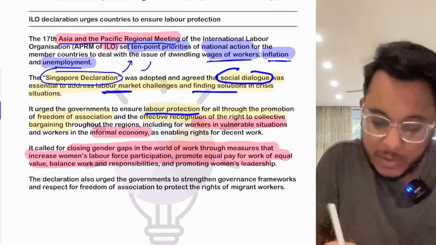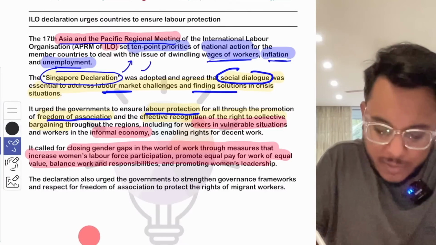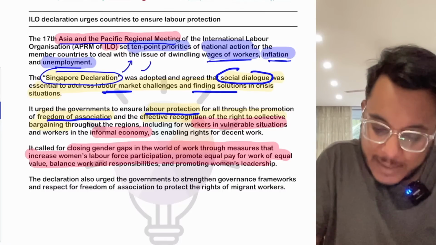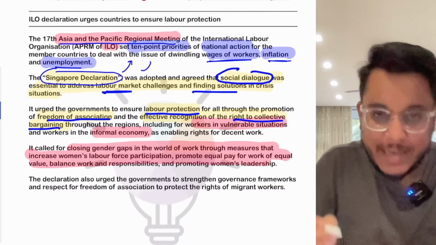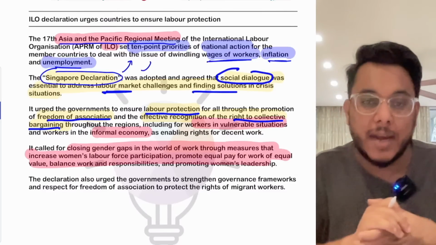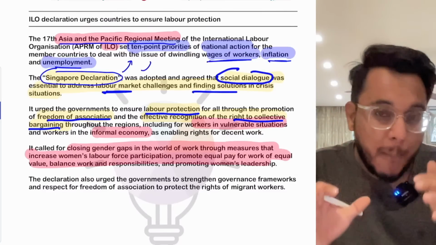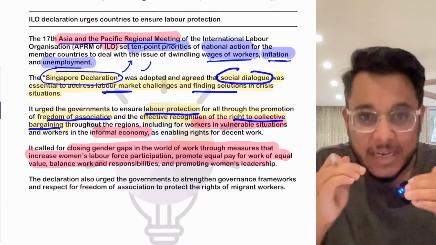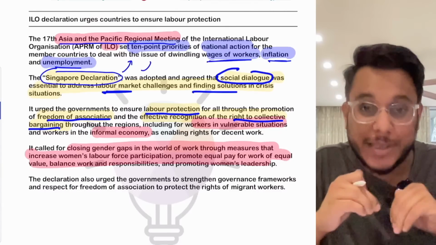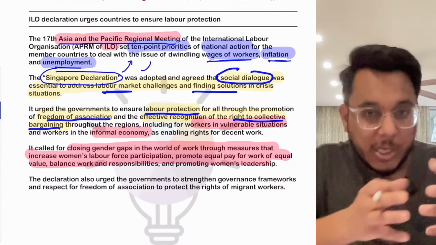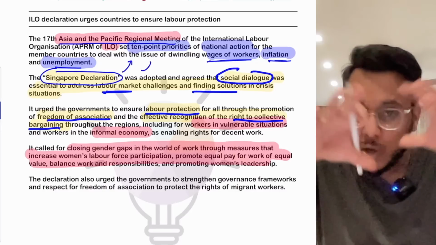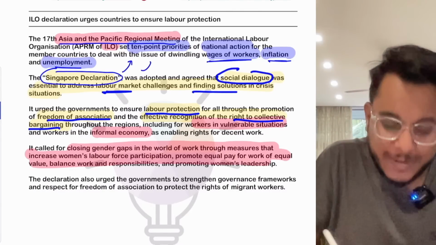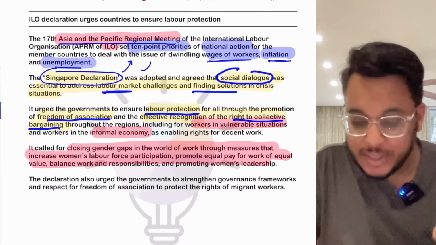So we need to promote the freedom of association. Freedom of association means that workers should be allowed to form trade unions. Then there is the effective recognition of the right to collective bargaining. Now guys, what is collective bargaining? When we talk about employer and employee, there is an unequal bargaining power, because the employee is more dependent on the employer. So all the employees should come together and collectively bargain, and for that they need unions and associations. So the right of collective bargaining needs to be given. In certain regions it is restricted.